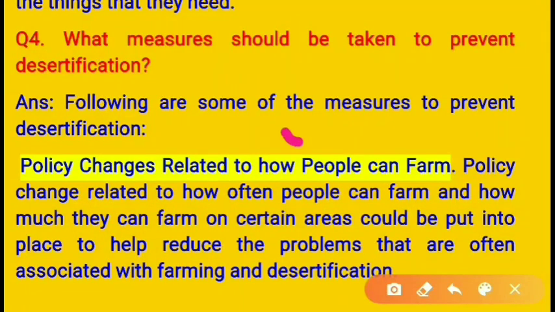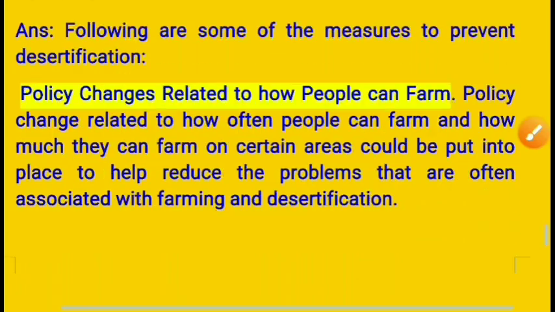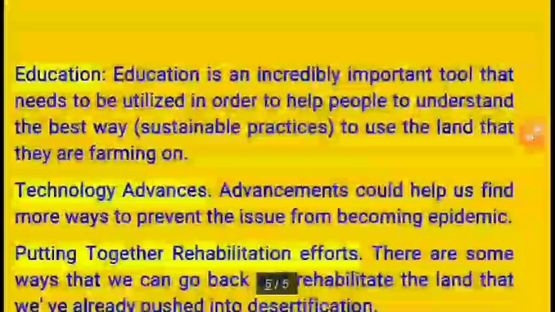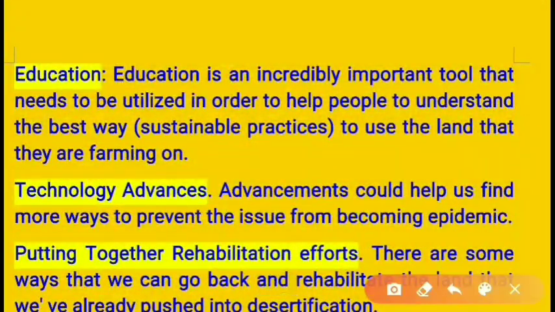Policy change related to how people can farm. Policy change related to how often people can farm and how much they can farm on certain areas could be put into place to help reduce the problems that are often associated with farming and desertification. So the next one is education. It's more important. Education is an incredibly important tool that needs to be utilized in order to help people understand the best ways, that is sustainable practices, to use the land that they are farming on.